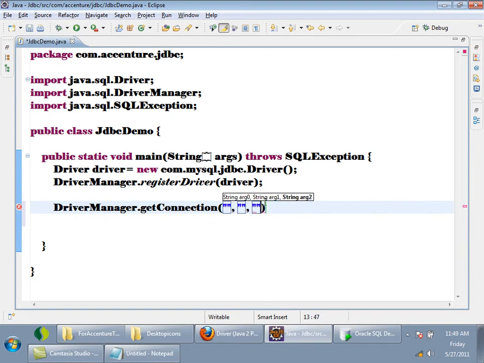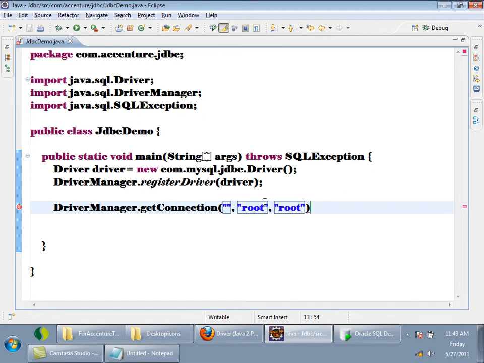See, for my database I have the username as root and the password also as root. So you know your database passwords, what are they? Root and root only. Whatever your database username and password are, you have to keep them here. And the first one is the URL, right?